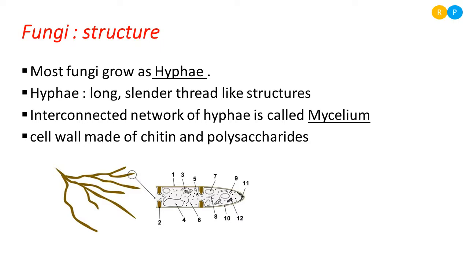Clear? Each cell is separated by a cross wall called septa. You can find the septa here. Septa is actually a cross wall. This will separate adjacent cells in the hypha. So in the diagram you can find two cells. Like this, one long hypha consists of multiple cells. So fungi are called multicellular organisms because many cells are present in hyphae.